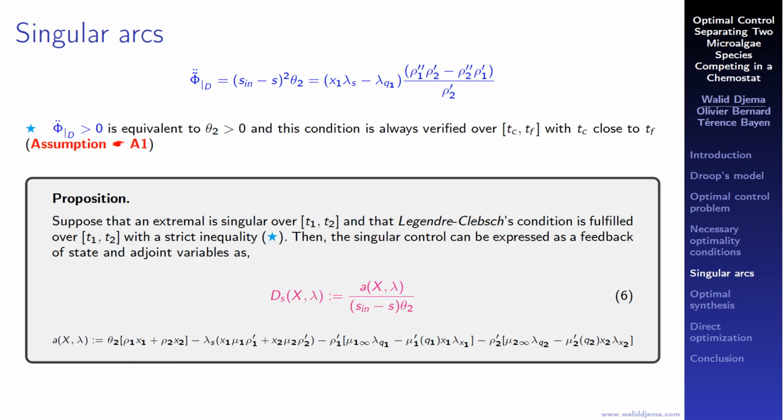Indeed, the Legendre-Clebsch condition in this case is always satisfied along the singular arc, thanks to assumption A1 previously stated. Under these conditions, we can determine ds as a feedback of both the state and the costate, which is given here in 6.